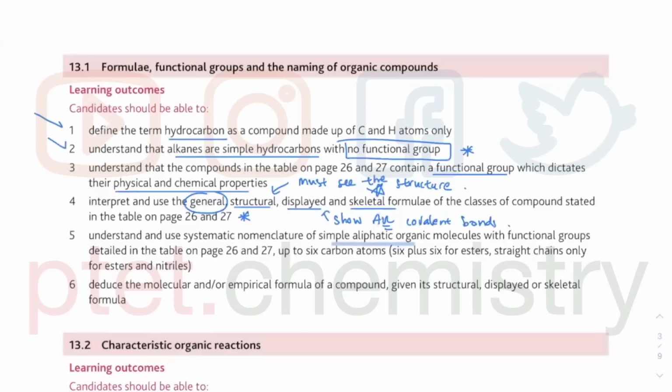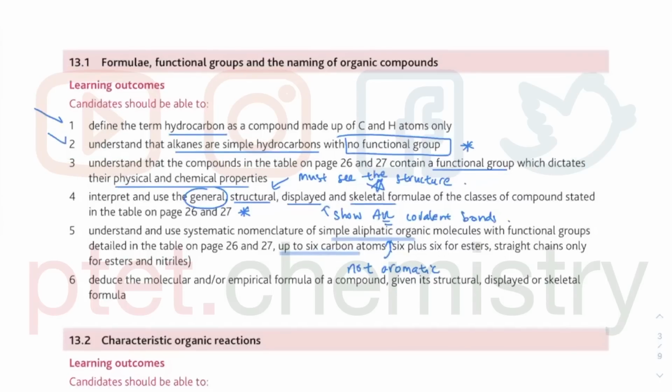aliphatic means straight chain. So that means not aromatic. Actually, aliphatic means not aromatic, whereas aromatic means something to do with the benzene ring. Aromatic is A2 chemistry. Arenes are A2 chemistry, which has to do with the benzene ring. So what else do they say? Up to 6 carbon atoms. So they can ask you up to 6 carbon atoms, and we will practice later on with up to 6 carbon atoms.